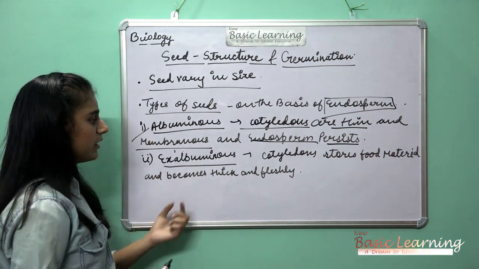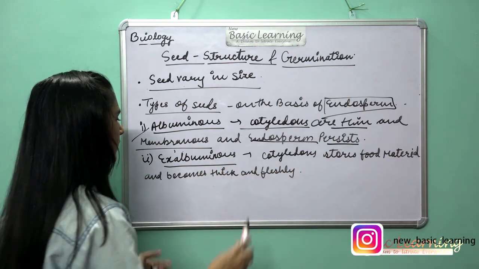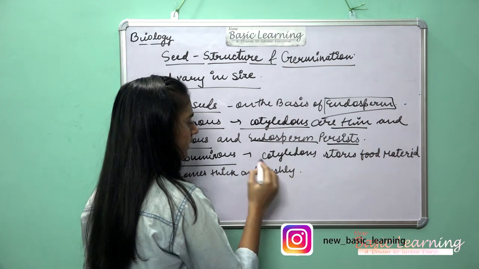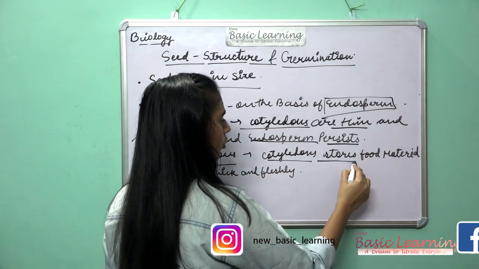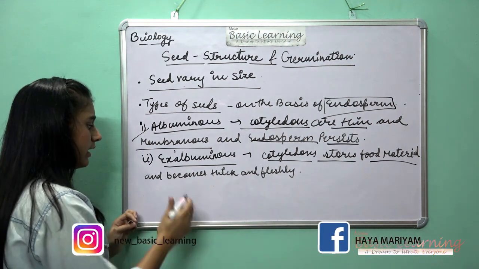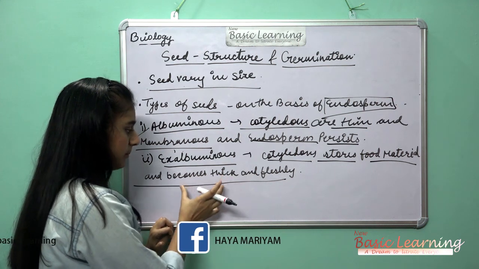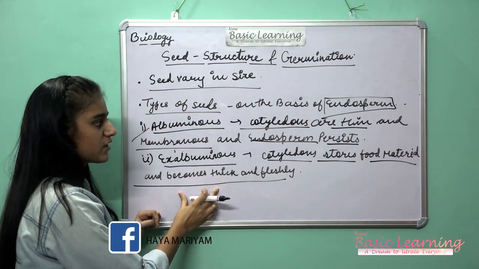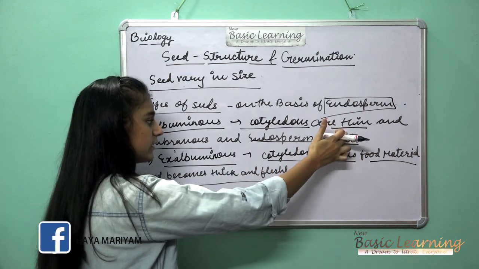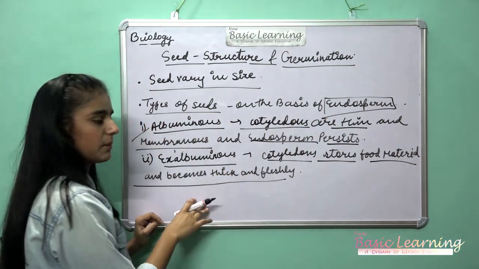And exalbuminous: in this the cotyledon stores food material and becomes thick and fleshy. Here the cotyledons are thin and membranous and endosperm persists, but here the endosperm is not there.